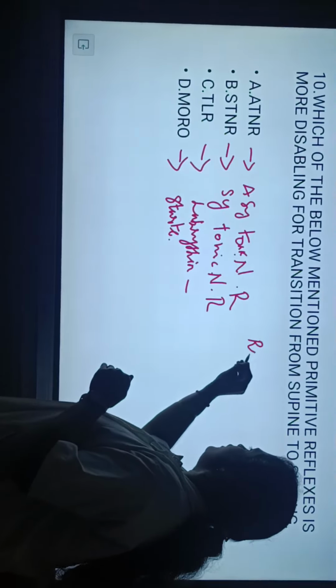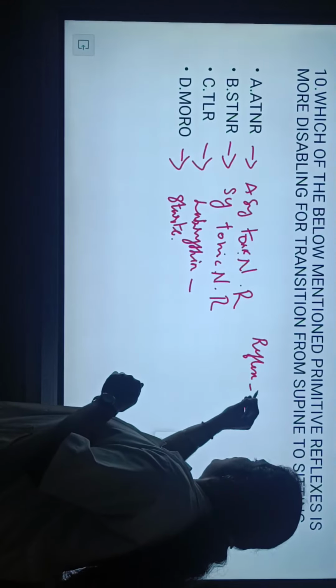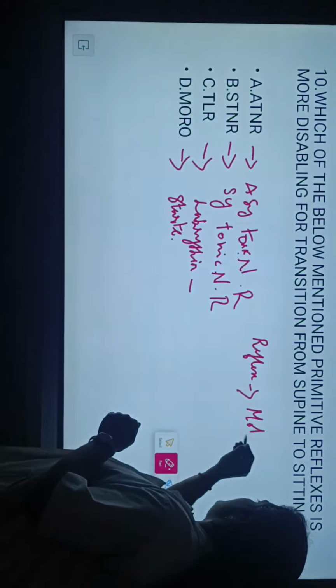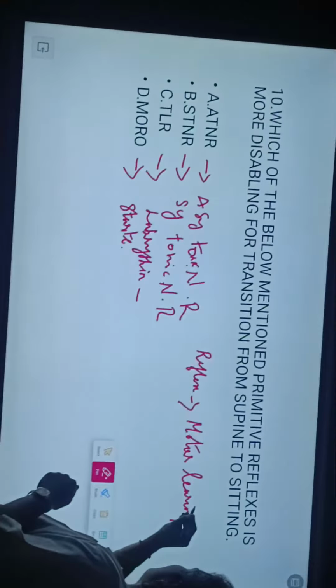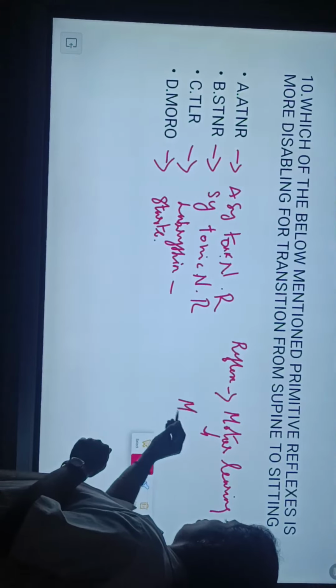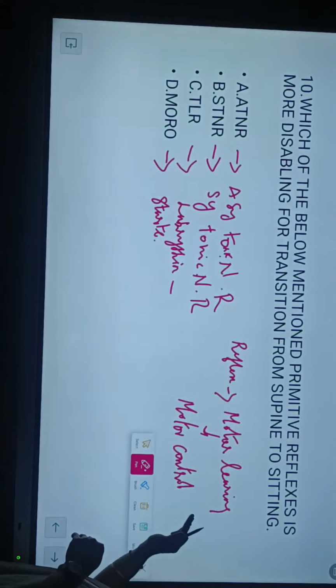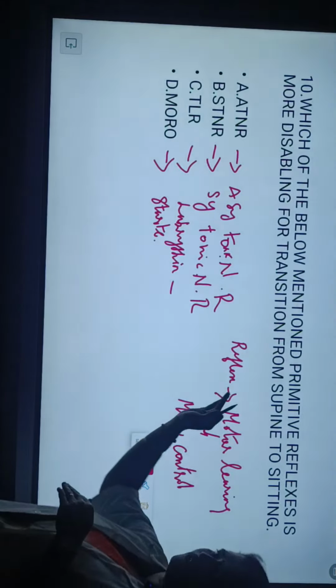And the Moro reflex, or startle reflex. So these are all primitive reflexes. Okay, so what is the use of the primitive reflexes? According to the reflex theory, motor learning and motor control are achieved by primitive reflexes.